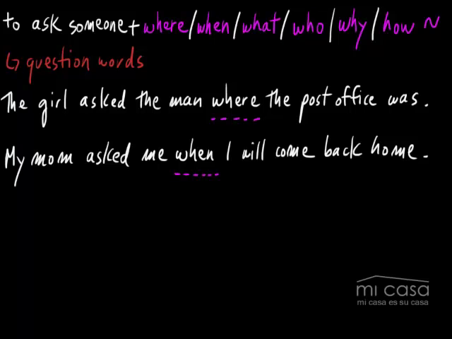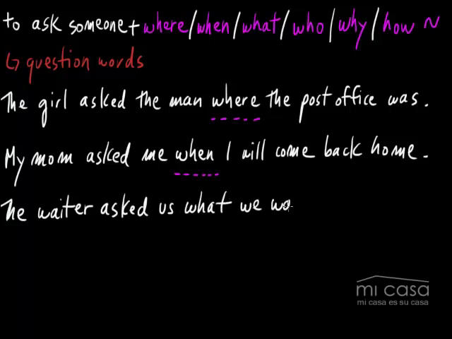Okay? Let's keep going. Let's look at this question word, what. The waiter asked us what we wanted to eat. This is usually what happens when you go to a restaurant. You sit down and then the waiter comes and the waiter asks us what we want to eat, what we wanted to eat.